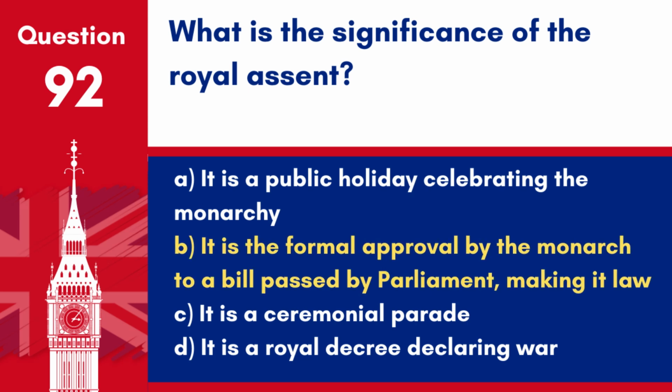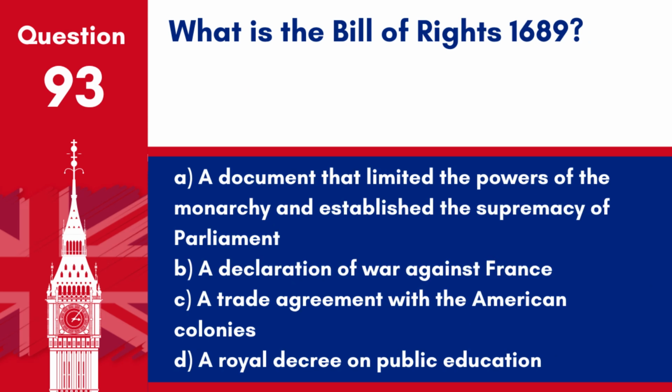Answer. B. It is the formal approval by the monarch to a bill passed by Parliament, making it law. Royal assent is the final step required for a parliamentary bill to become law. Question 93. What is the Bill of Rights 1689?